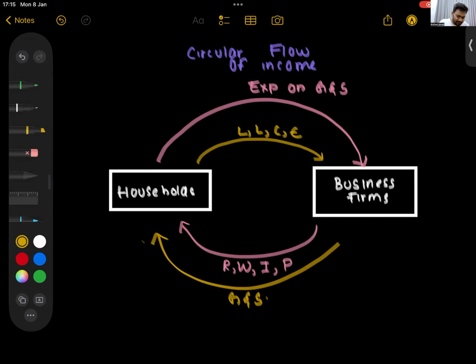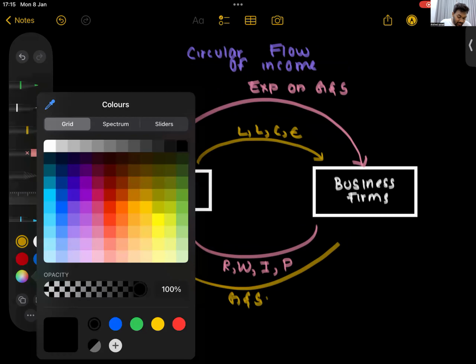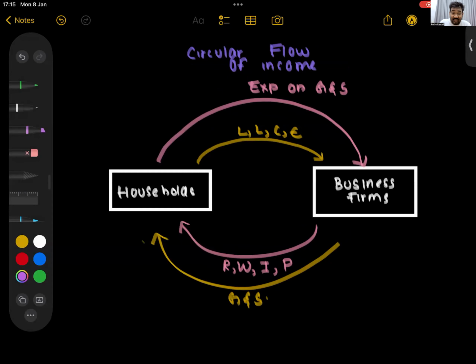But then, can you tell me, households get rent, wages, interest, profit. Do they spend all of it on goods and services? No. Where does some of the money go? Some of the money goes out of the circular flow of income. That is our first leakage, our first withdrawal.